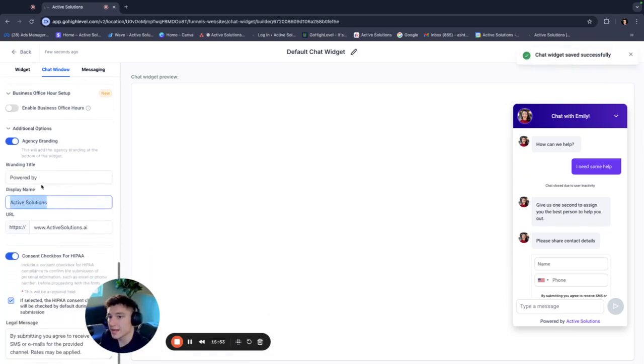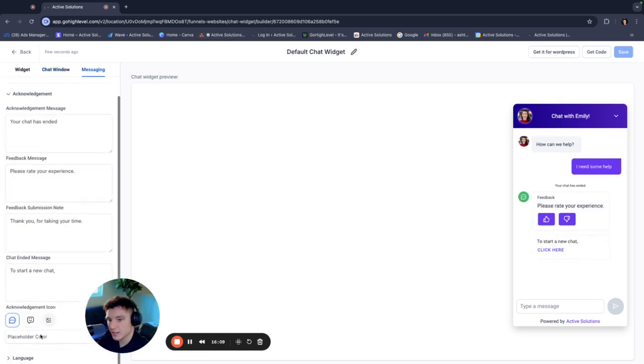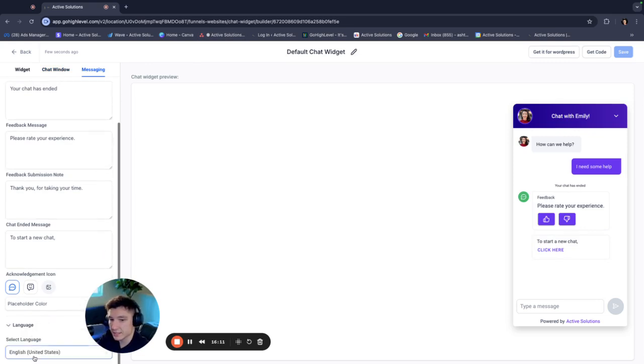And then whatever your brand is, you can actually put your branding. So ours is powered by Active Solutions because that's my company. So whatever your branding is, you can have on the site. And then we're going to go to get code up in the top right corner because we have finished it now. All this stuff is pretty default, so we can just leave it as is.